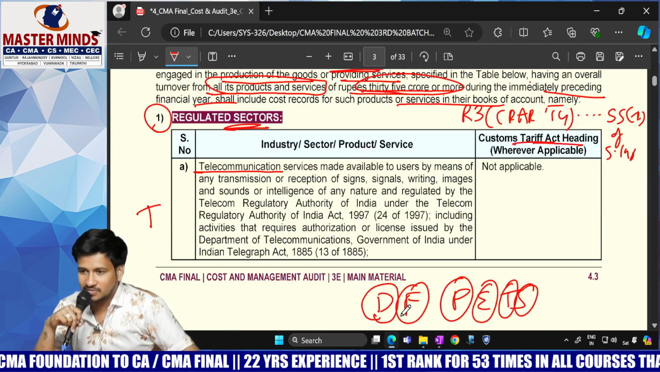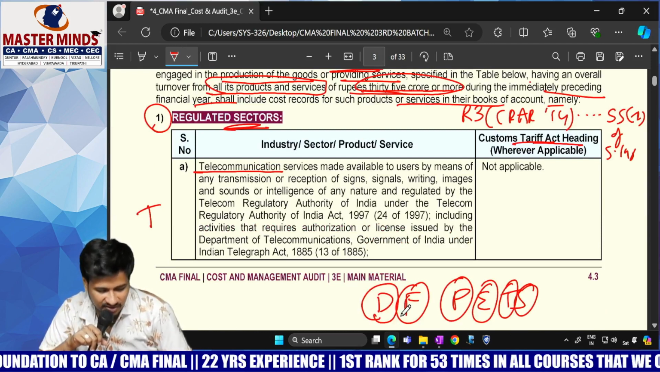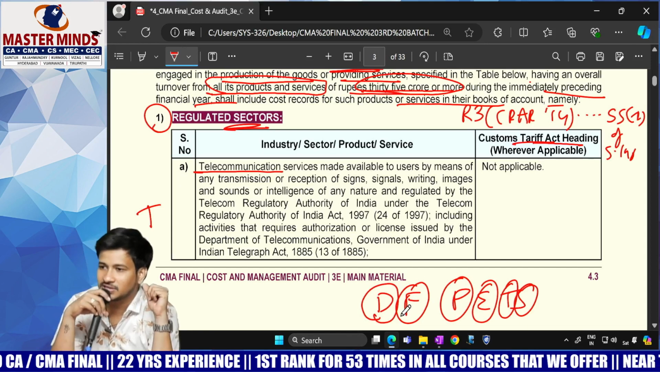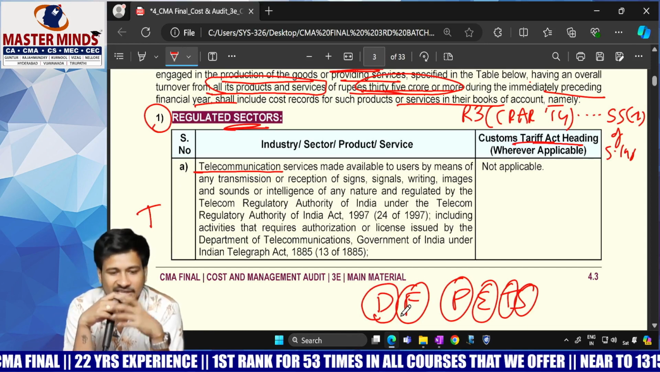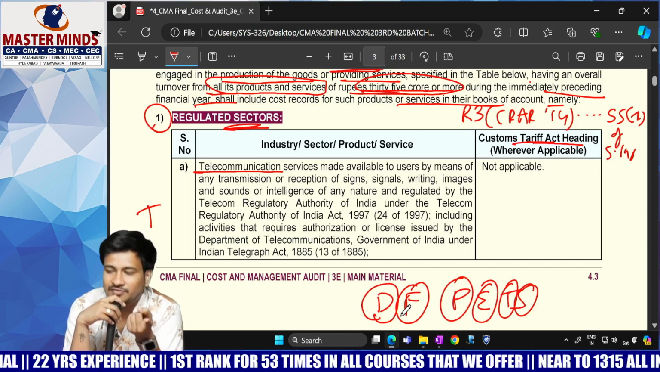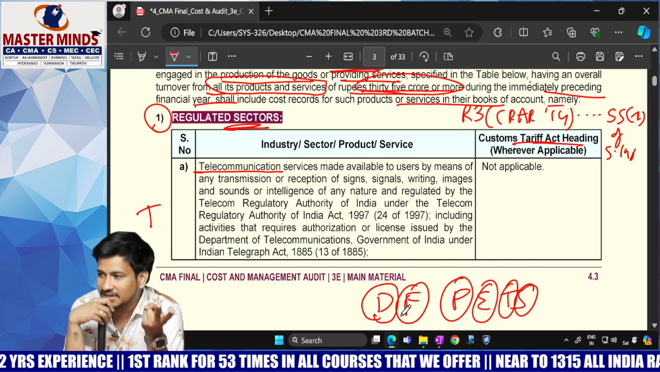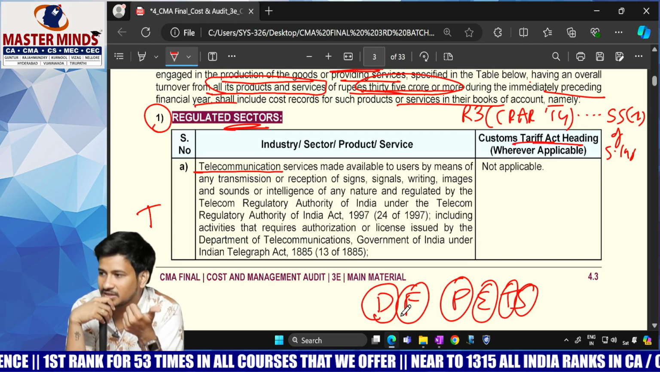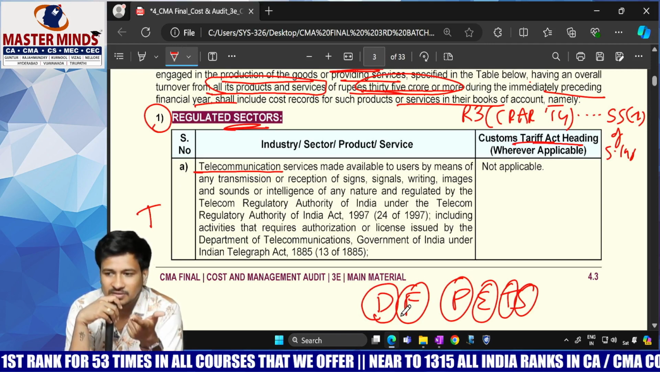Regulated sector. For each and every industry there are specific regulators. How many regulated sectors are covered here? 6. What are the 6 industries? DF PETs: Drugs and pharma one, fertilizers one, petroleum one, electricity one, telecommunication one, sugar one.